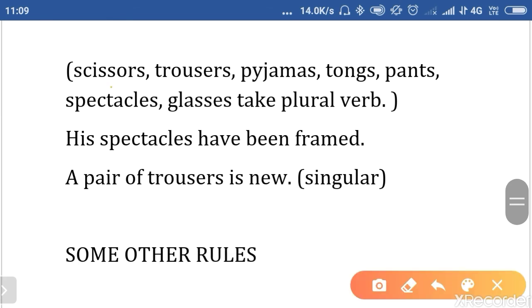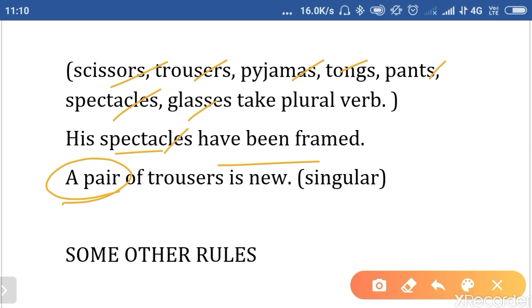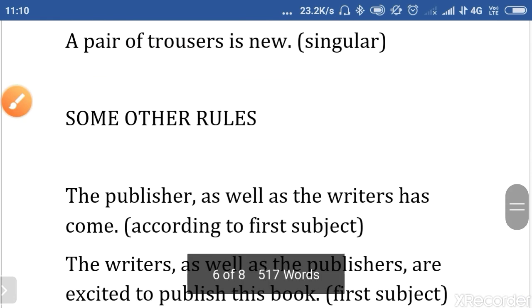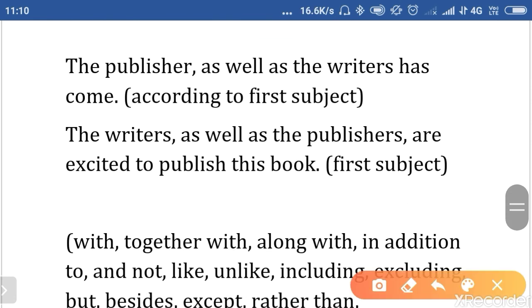Next, scissors, trousers, pajamas, tongs, pants, spectacles, glasses, they all take a plural verb. For example, his spectacles have been framed. But when we have to say a pair of, it will be taken in the singular sense because the pair is one. A pair of shoes, a pair of socks. So a singular verb will be used. These rules are really important.